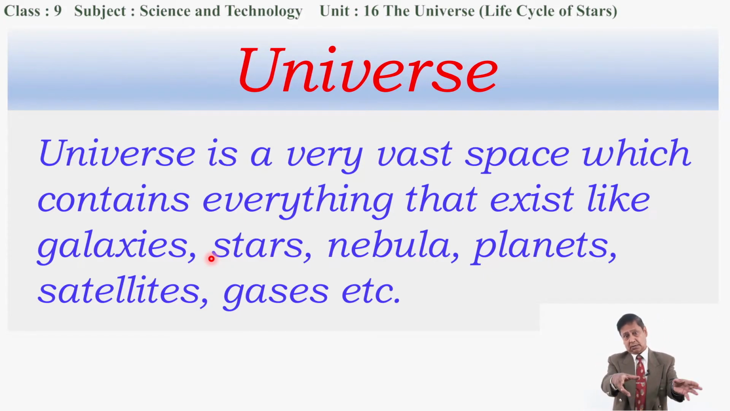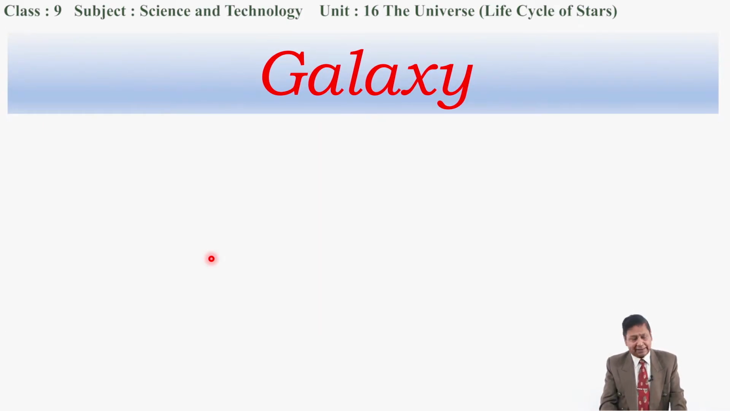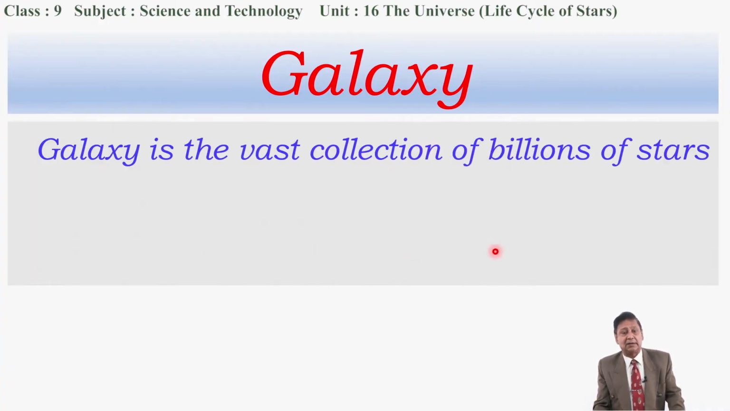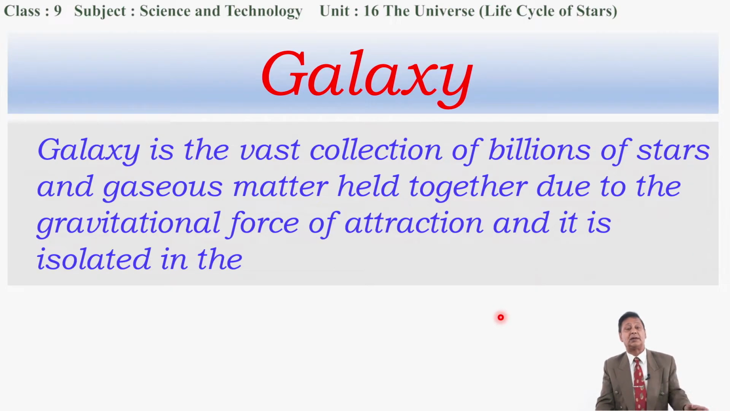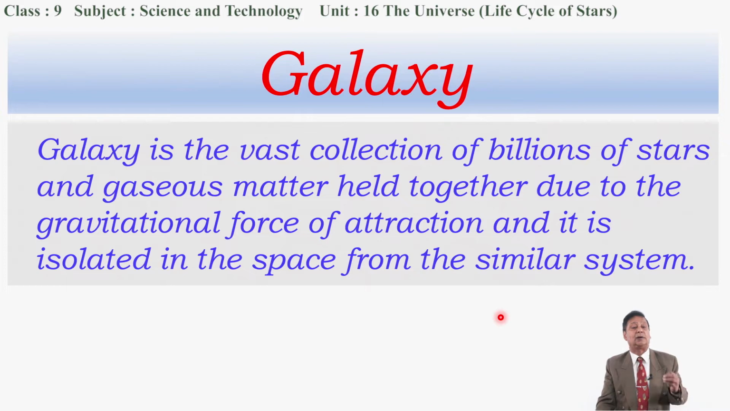Before coming to the life cycle of a star, I want to tell you about the galaxy. What is it exactly? Galaxy is the vast collection of billions of stars and gaseous matter held together due to the gravitational force of attraction, and it is isolated in space from similar systems. What is this? Look at this carefully. A collection of billions of stars is present in a galaxy, and they also contain gaseous matter. I'm telling you frequently about hydrogen. The main gases are hydrogen and helium. Gaseous matter.